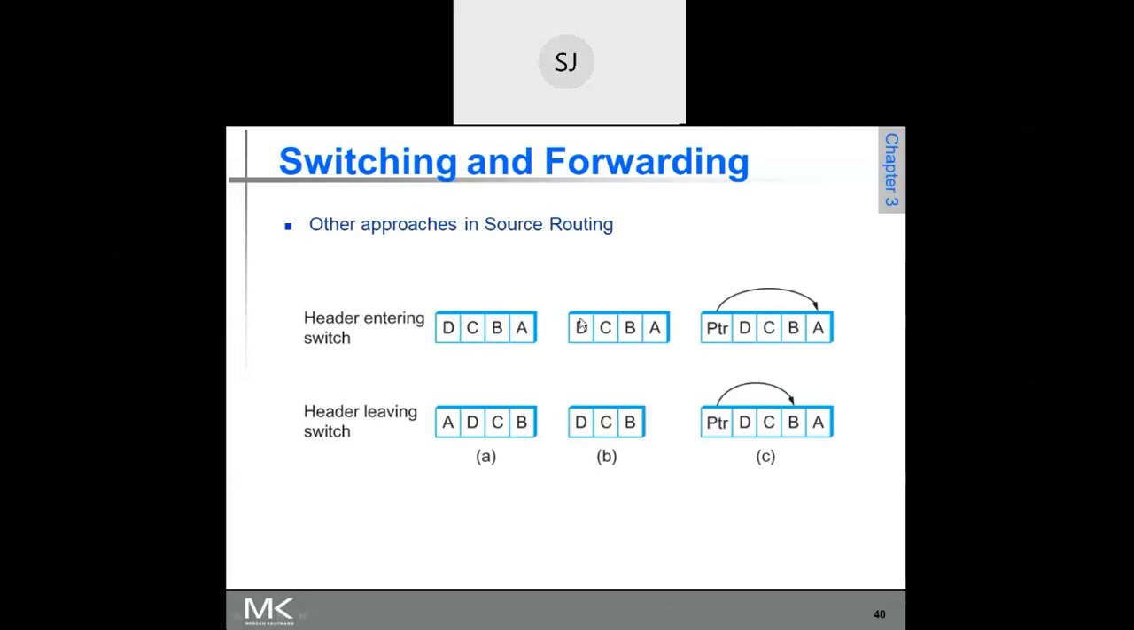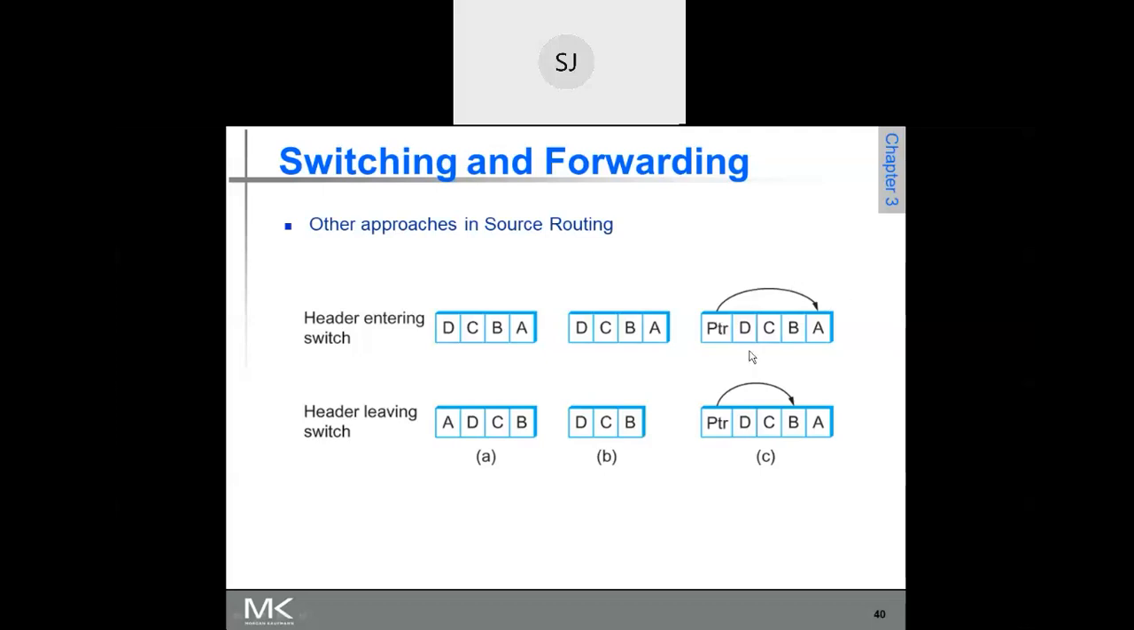The second approach is this: if the incoming packet contains this header, the packet has to be forwarded on outgoing line A. After transmitting, this part is terminated and deleted, so you have only DCB. With this, it goes to the next switch, where B is removed, so it will have only DC. That is another approach. These are the different approaches used in source routing.